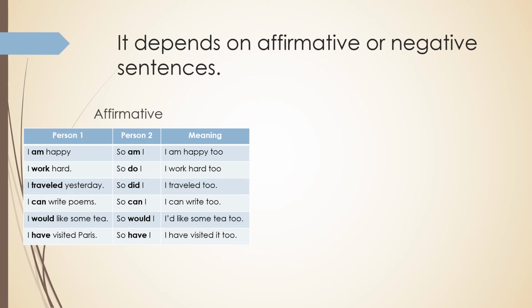I can write poems. So can I. I can write poems too. That is what I'm saying. I would like some tea. So would I. Both of us want to drink some tea. I have visited Paris. So have I. Have is the auxiliary for present perfect, have visited. This is the reason why I'm using it. And in the meanings, we have exactly what person 2, in this case myself, is saying.